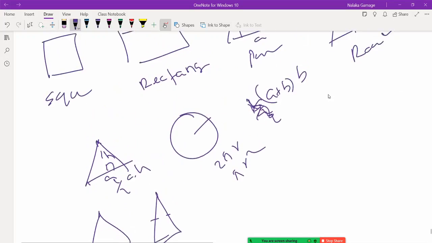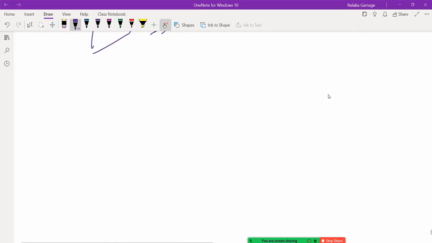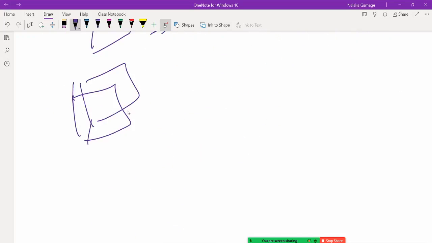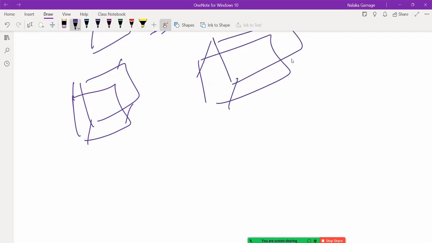Right, so then the solids. You have the cuboid. Right, so then you have the cylinder. Right, so those are the regular shapes. You take a cross section and multiply the cross section by the height. If this is pi r squared, then pi r squared h. If this is ab, then ab into c. If this is a squared, then a cubed.